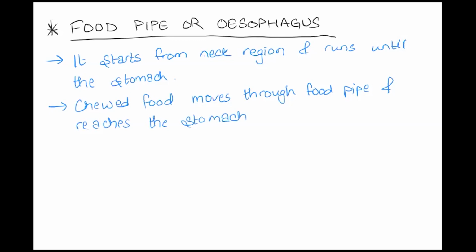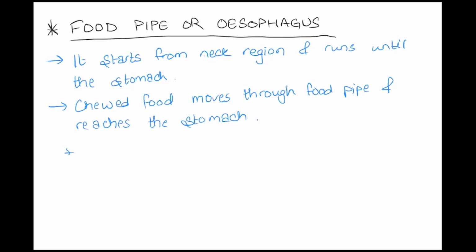Okay, so now you know what happens. We chew our food in our mouth, then the food moves from our mouth into the food pipe, and through the food pipe the food moves into the stomach.